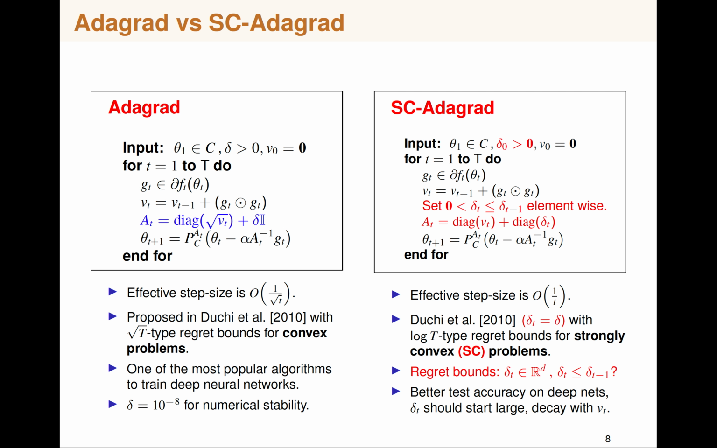So how would we tweak Adagrad in order to obtain the logarithmic regret bounds? We have two main differences between Adagrad and SC-Adagrad. One is the square root of v_t term goes away, so the square root doesn't appear over here, and we have a numerical stability parameter delta_t, which is constant in Adagrad, but we have the flexibility to vary it with the round. But we have a mild condition on the way it can vary, which is that delta_t has to be monotonically decreasing element-wise. So delta_t can actually be a vector.